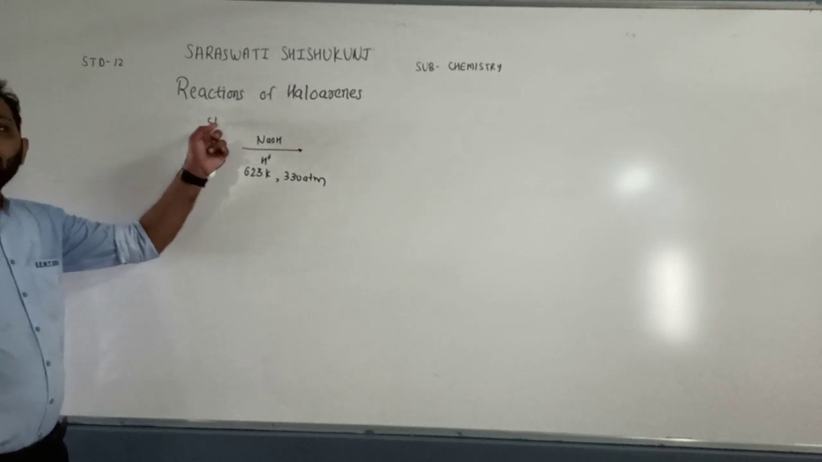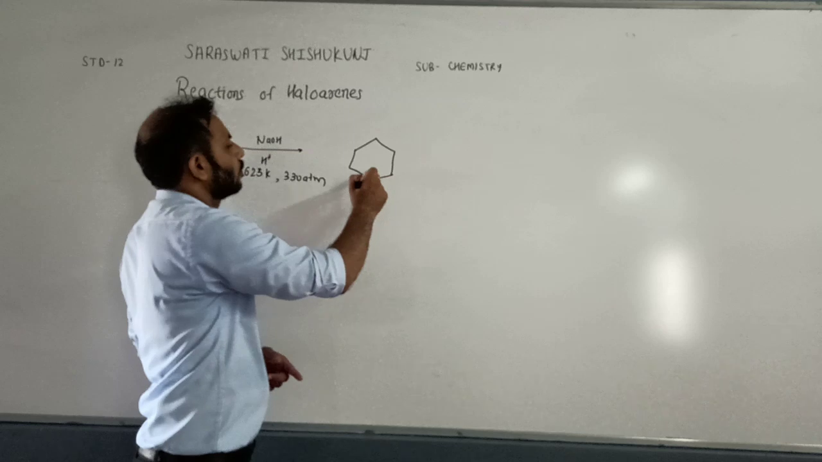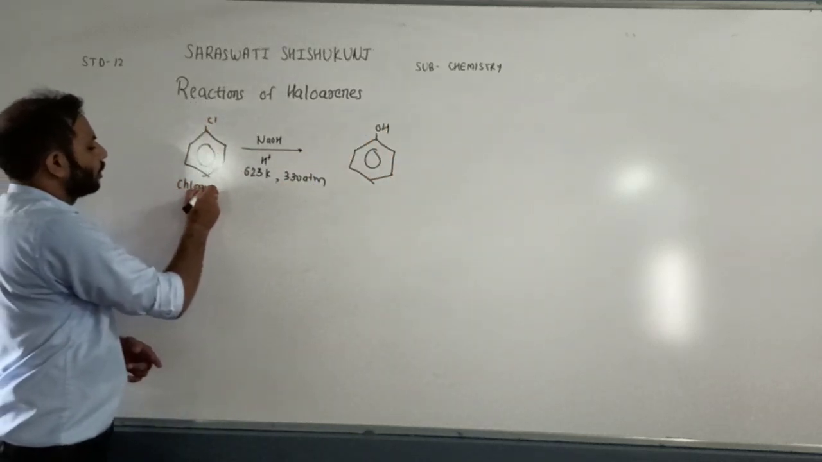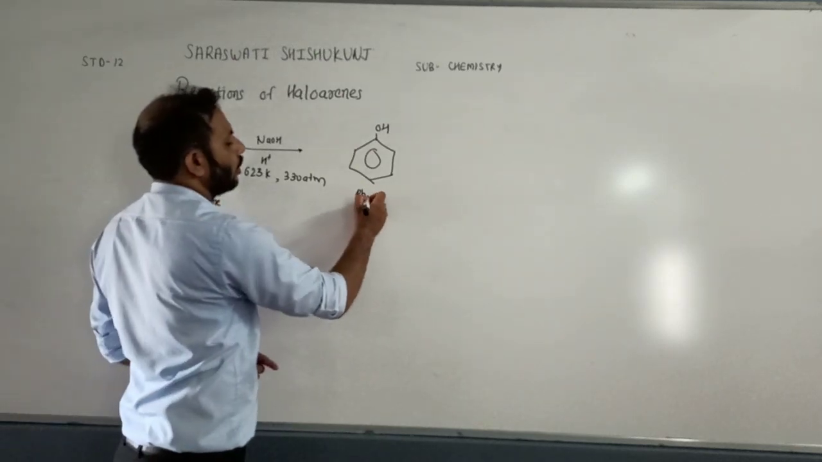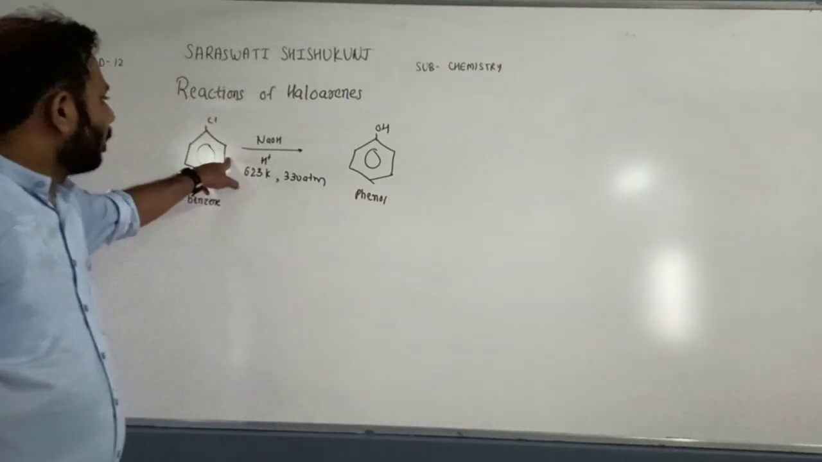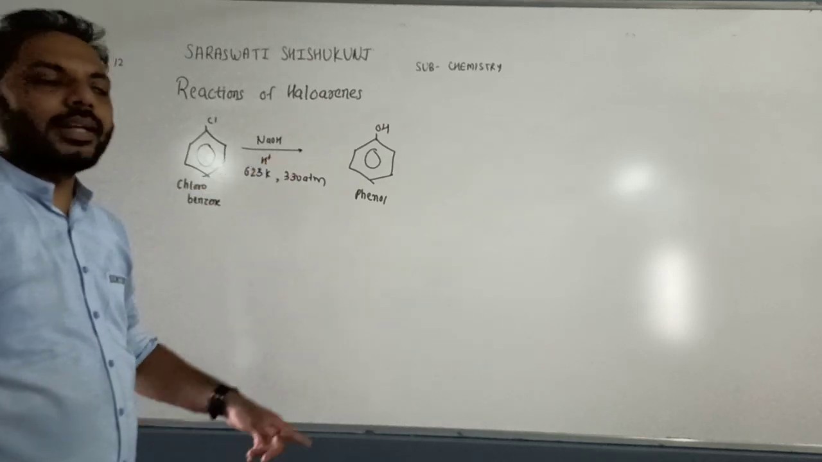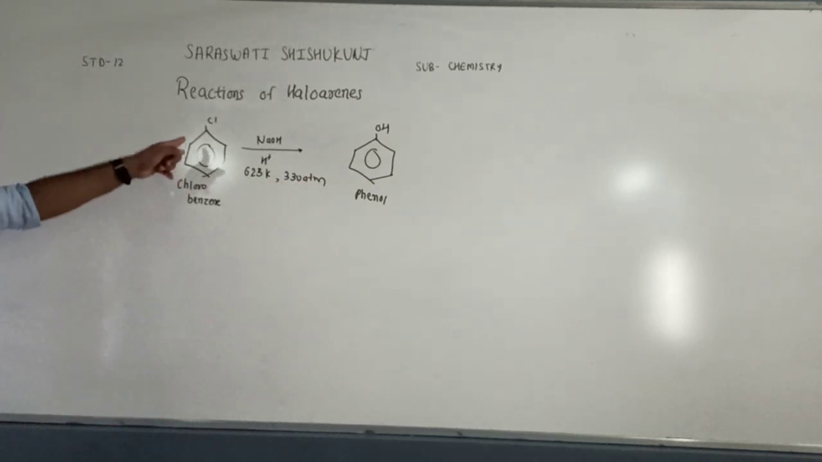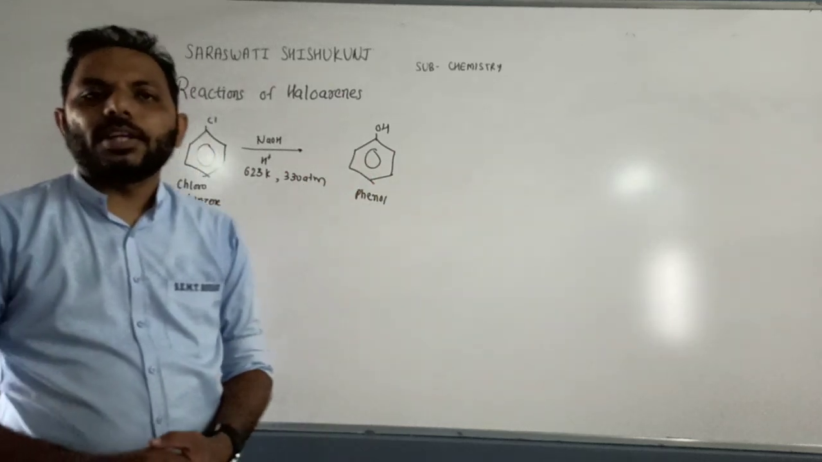Now this chlorine is replaced by OH minus, and we can get phenol. So this is chlorobenzene, and this is phenol. So chlorobenzene reacts with NaOH in presence of protic solvent, the temperature requirement is high, 623 Kelvin temperature, 330 atmosphere pressure. Chlorine is replaced by OH minus and we will get phenol. So this is the first reaction of haloarene.